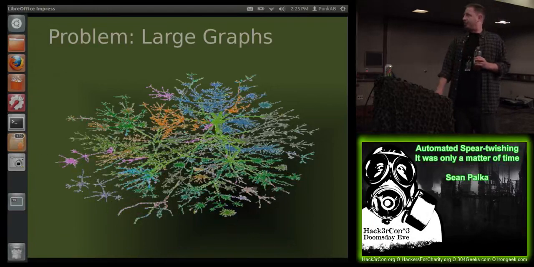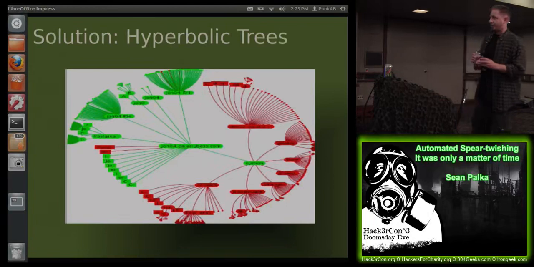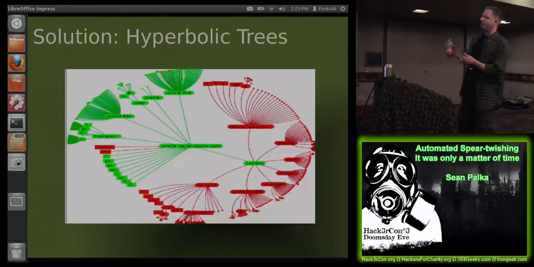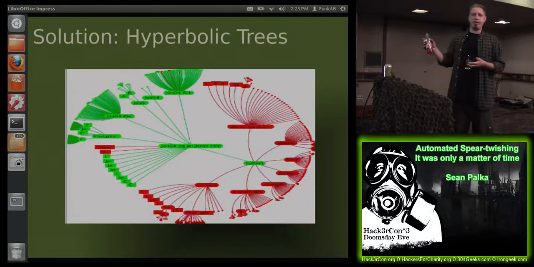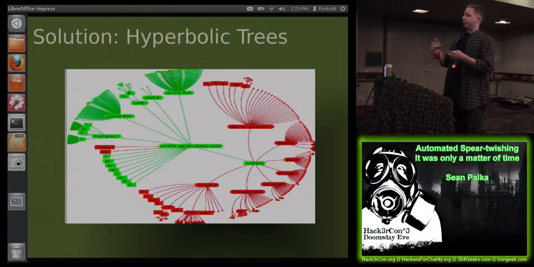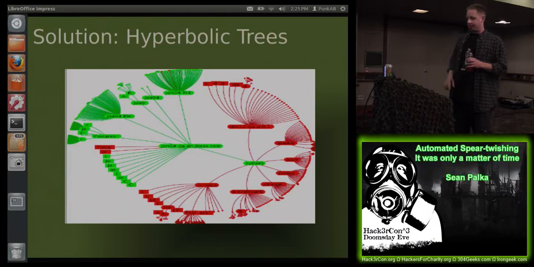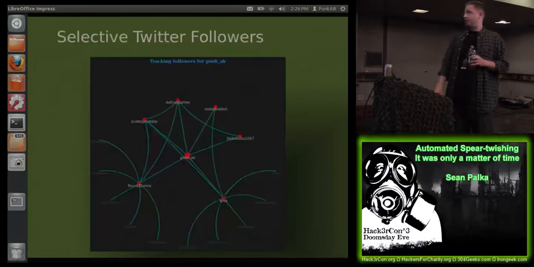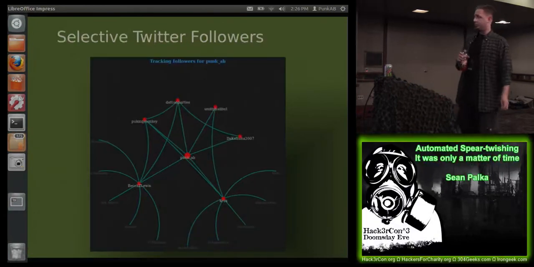But to avoid the problem of large graphs, I went with hyperbolic trees. So think of this as looking at the graph through a fisheye lens. The center of the graph is a bit larger, and all the nodes on the outside are more condensed because they're not really the focus of what we're looking at. And ideally, I wanted to take this and be able to browse through it and maybe expand out to other parts of the tree.